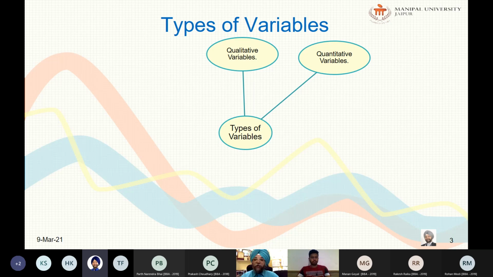For example, time required to complete an MCQ test. Waiting time in a queue in front of a bank counter. So these all are the examples of a continuous variable. So the time required in the above examples in the continuous variable, it can be in seconds, it can be in 0.1111 seconds, 0.00001 seconds also. So that's why it is called a continuous variable.